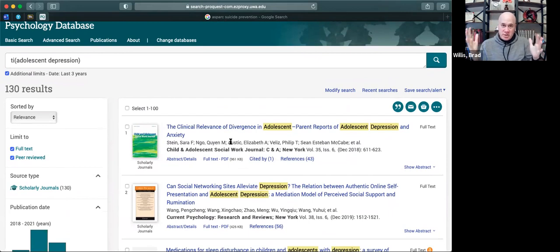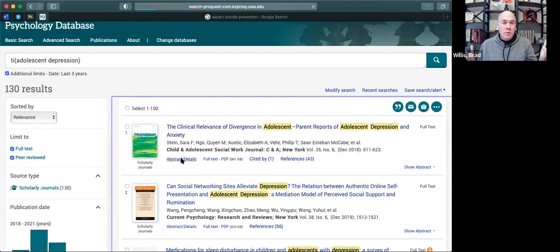But let's say that you see an article and the title looks good, right? You sort of got it. Okay, all right, I can work with this. Then you can go in and read the abstract, right? So the clinical relevance of divergence in adolescent parents' reports of adolescent depression and anxiety. Okay, you think, okay, I don't totally understand what that means about divergence, but sure, maybe that could work. Well, then you can pull up the abstract, right?